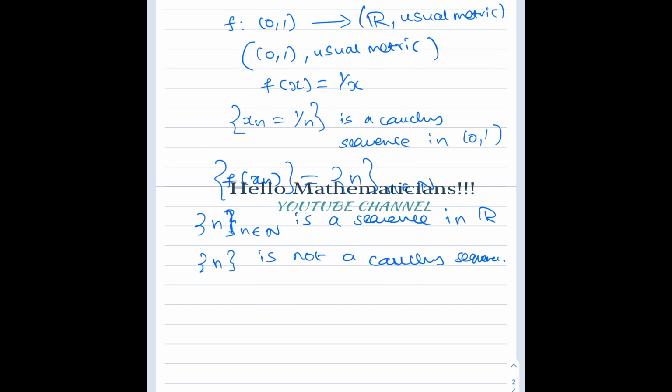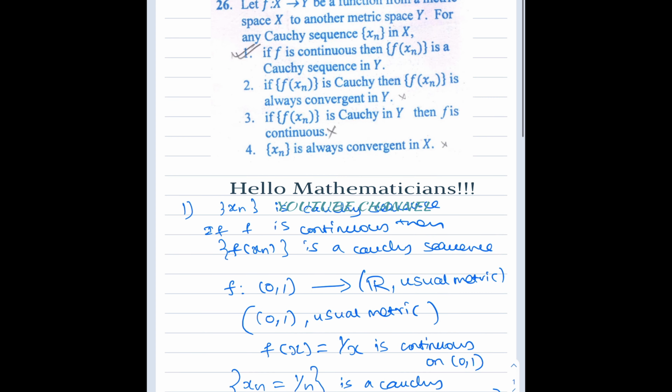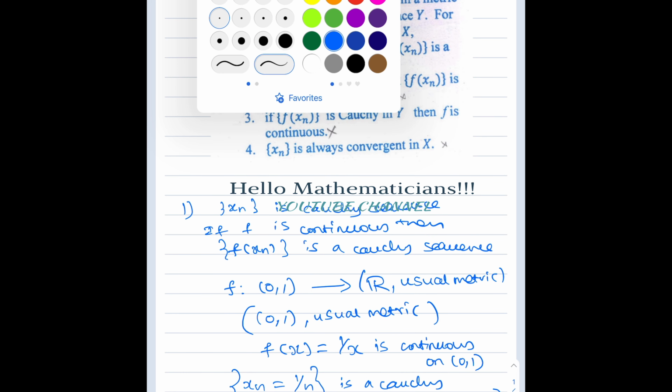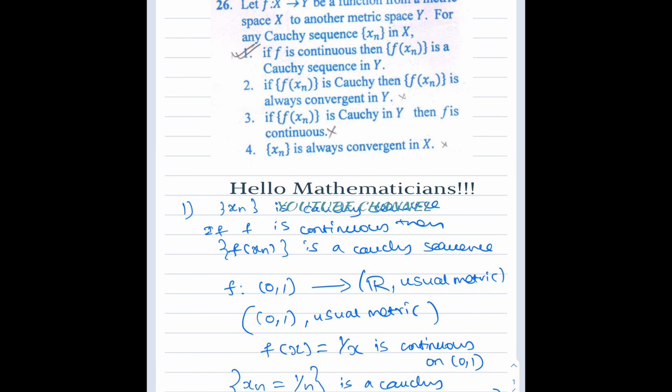Notice that the function f of x equal to 1 by x is continuous on the open interval (0,1). Wherever there is a 0 in the domain, 1 by x is not continuous, but in the open interval (0,1), 0 is not there, therefore f of x equal to 1 by x is a continuous function on (0,1). So we conclude that the first option is wrong.